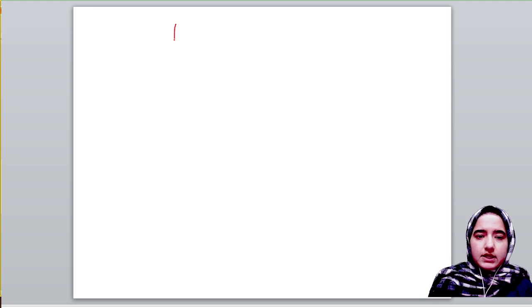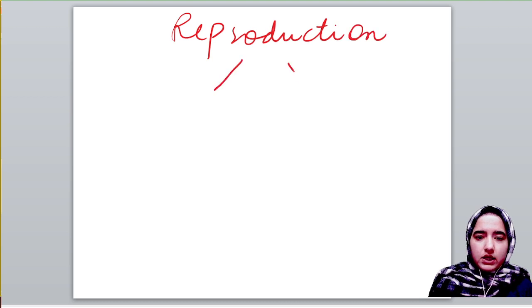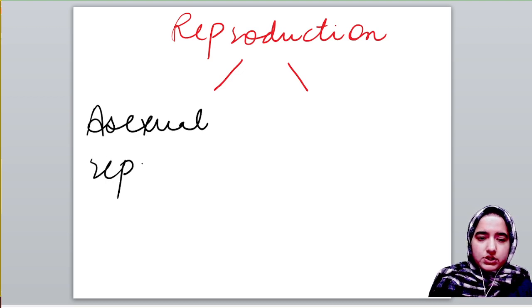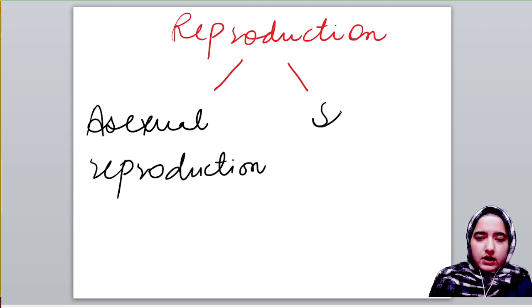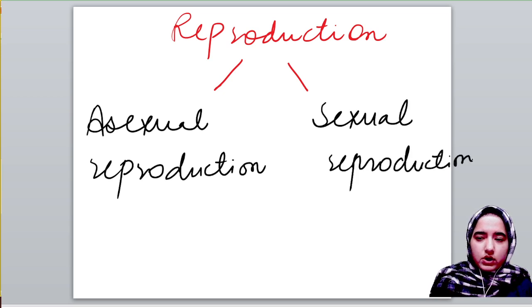Now please see, reproduction is mainly of two types. First one is asexual reproduction, and another one is sexual reproduction.